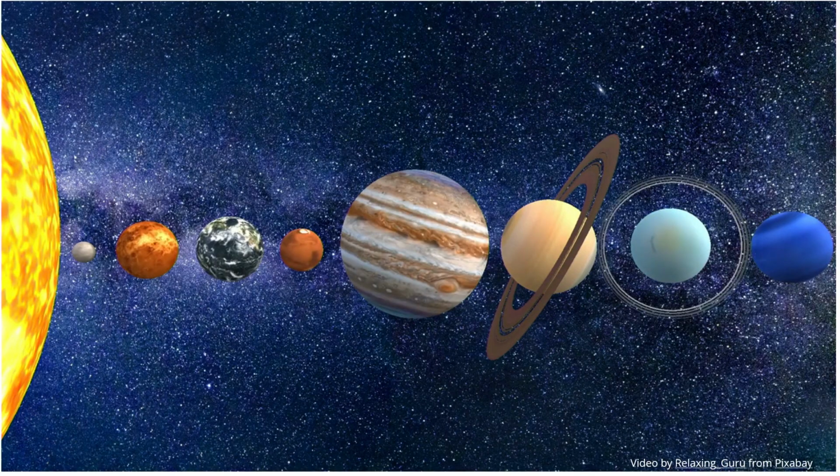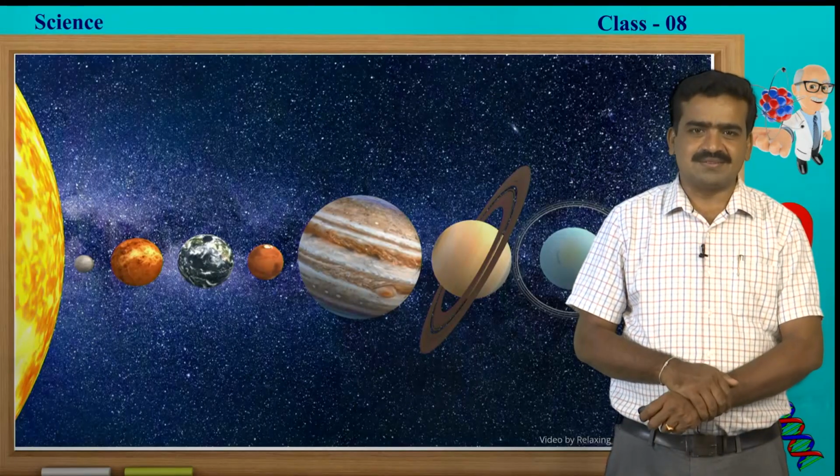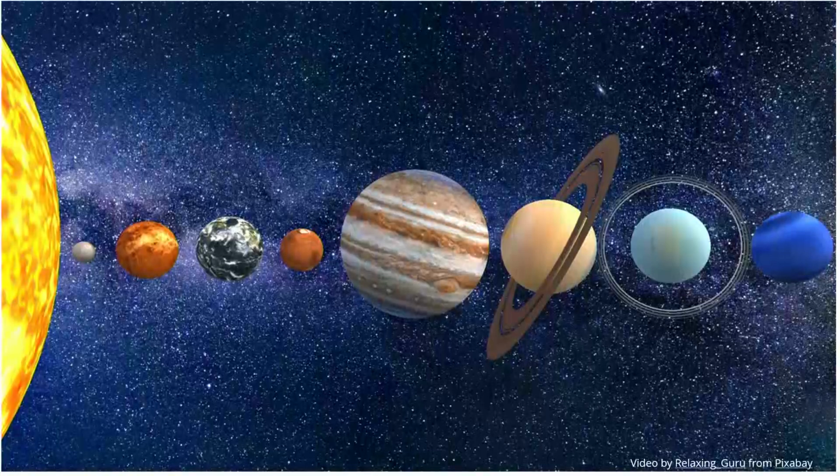My dears, you are all familiar with the members of the solar system, that is, the 8 planets in the solar system. You should be able to identify the names of the planets.